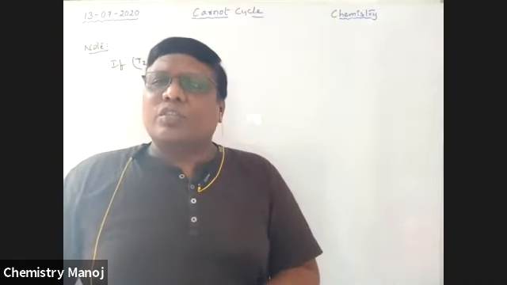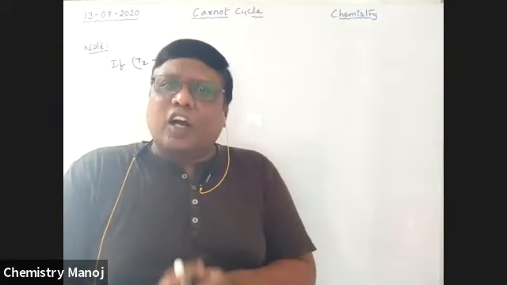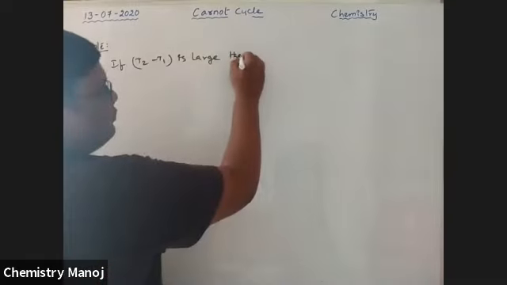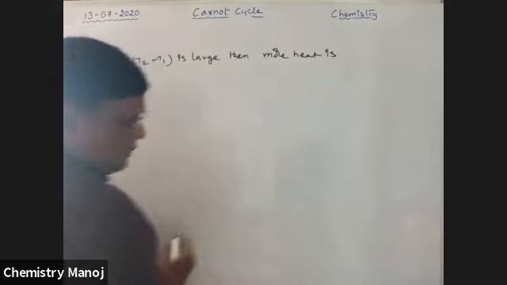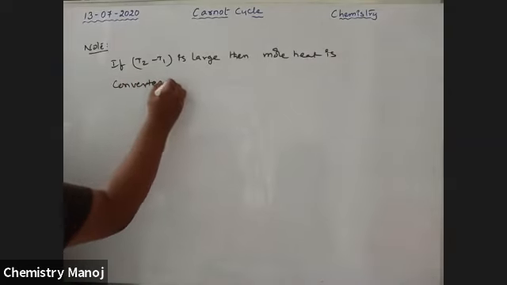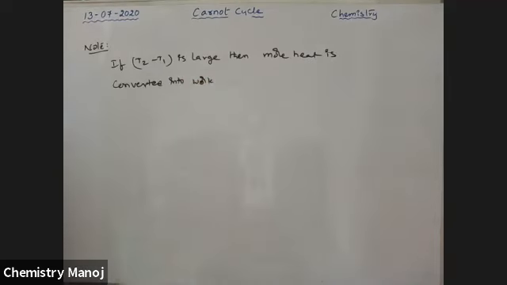The difference of these temperatures is very high, so automatically it is a highly efficient engine. If T2 minus T1 is very large, then more heat is converted into work by the heat engine.